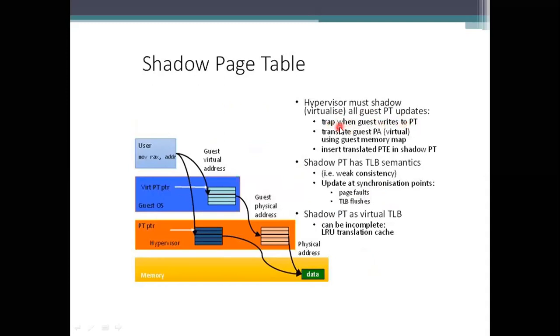When you are trying to write your data, we must raise a trap there. This trap will be translated into the guest physical address. This guest physical address again uses the guest memory mapping, and at last the data is allowed to be entered into the shadow PT.